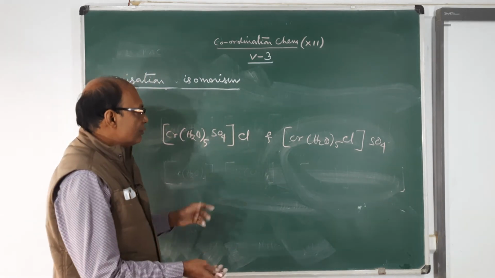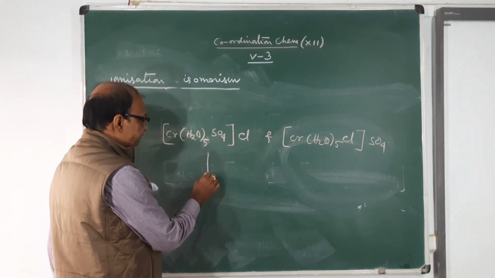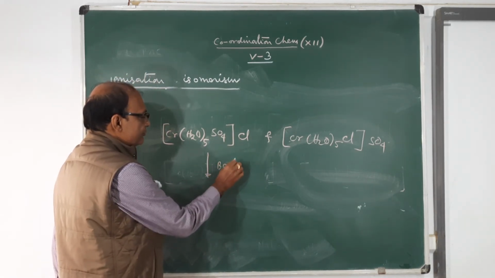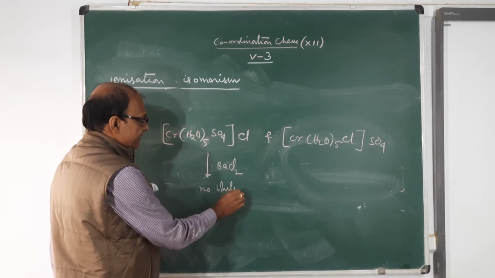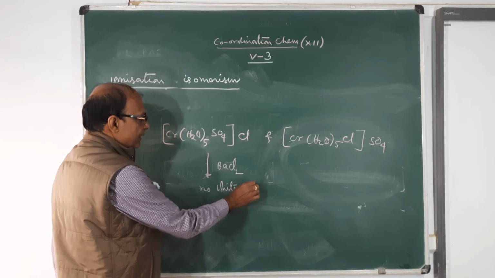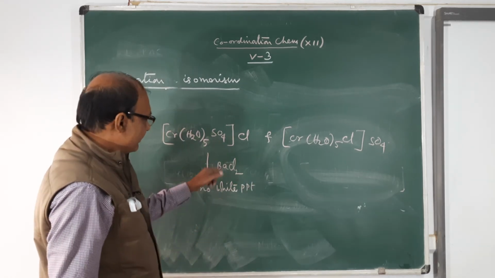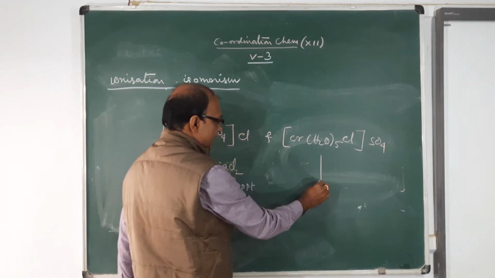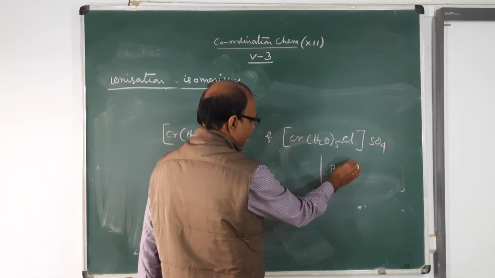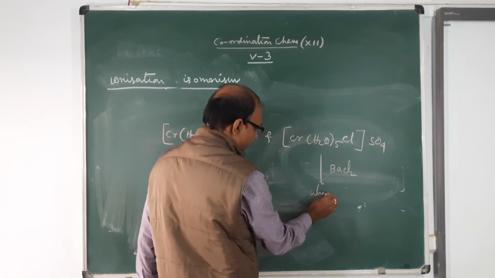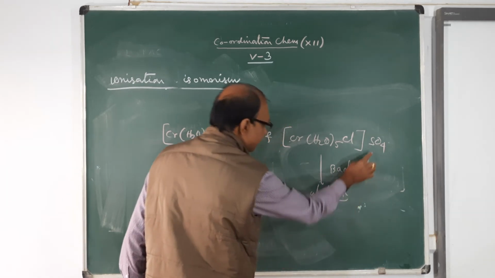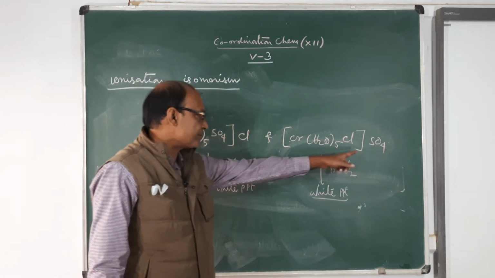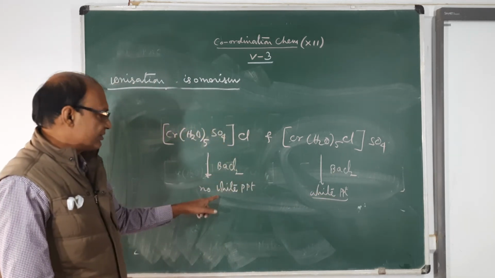So what you will see, if you add barium chloride solution to this one, there will be no white precipitate. See it, no white precipitate, you will see the chemical proof of ionization isomerism. And if you add BaCl2 solution to the other, then it will give a white precipitate. This is the test of sulfate. So one will give the test of sulfate, but the other will not.